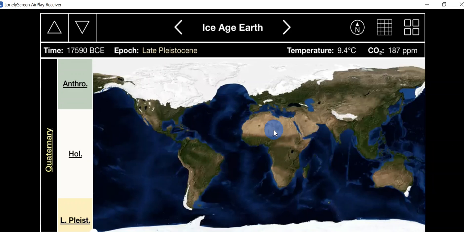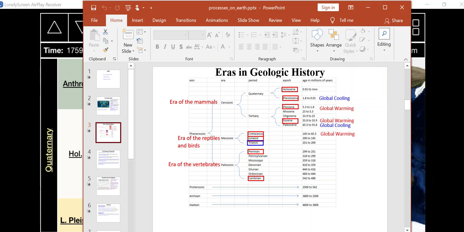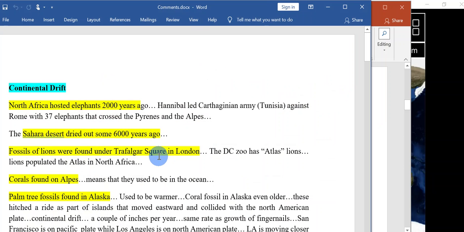Okay. So let me get back to the PowerPoint. So we covered all this global cooling, the last one, and so on. And let me add some comments here. We said that North Africa hosted, this is just an example, North Africa hosted elephants 2,000 years ago.